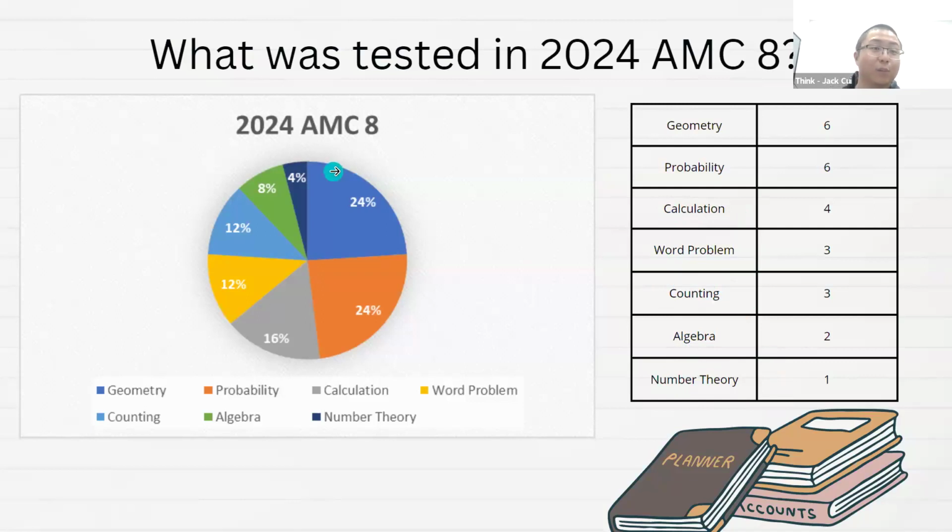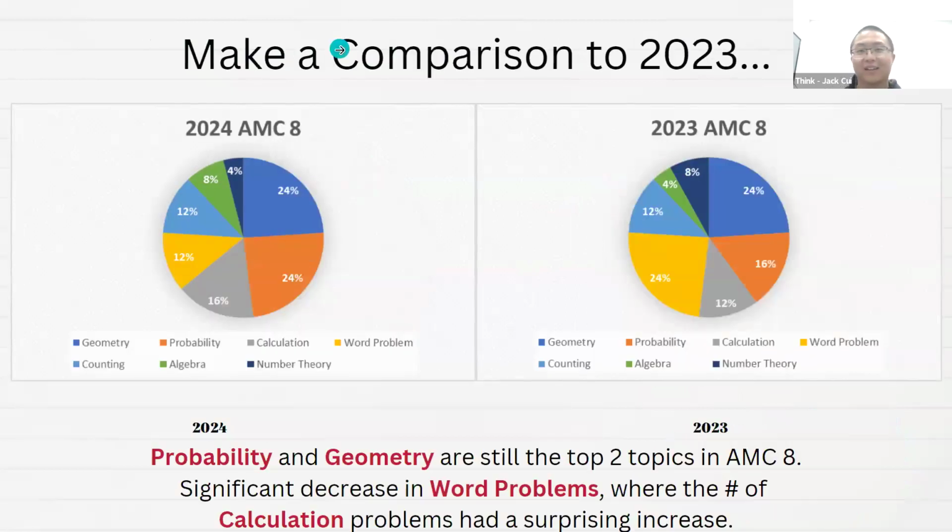We're going to make a comparison to what happened in the 2023 AMC 8. Let's put the pie charts together and compare these 2 years of AMC 8. What do we find? Last year there were 6 questions in geometry. This year there are also 6 questions. Last year there were 4 questions in probability.